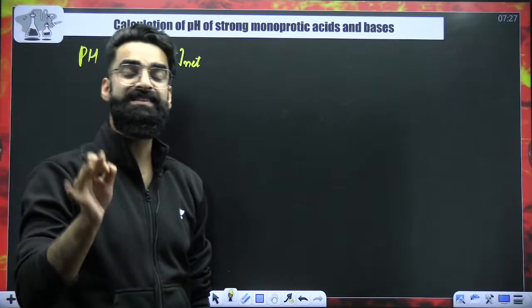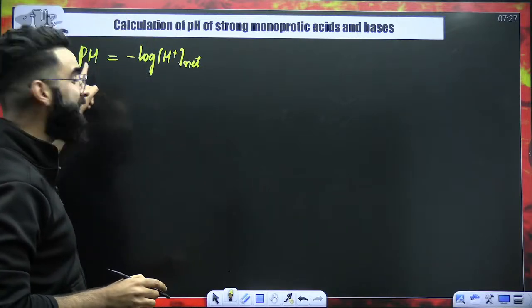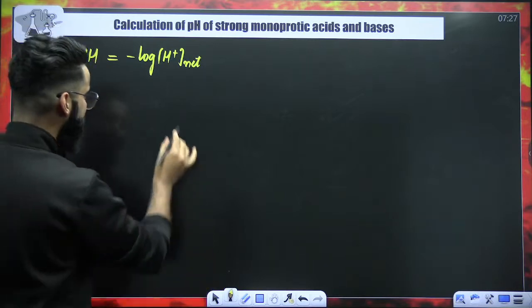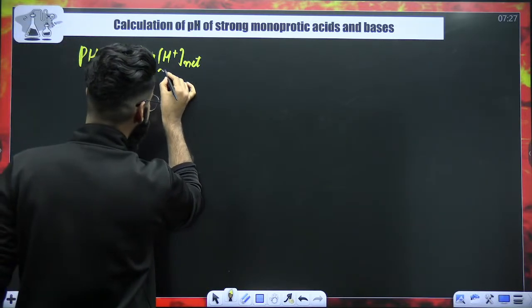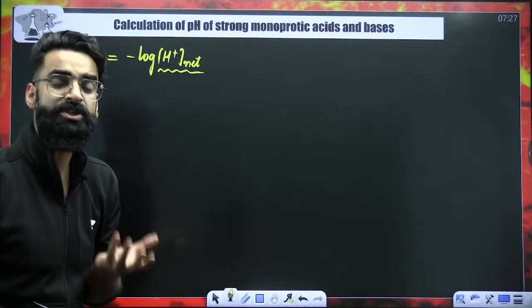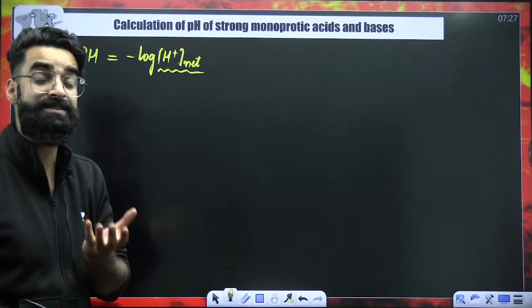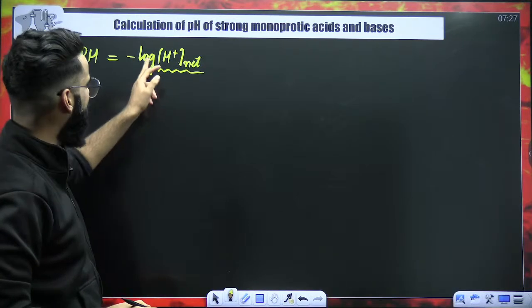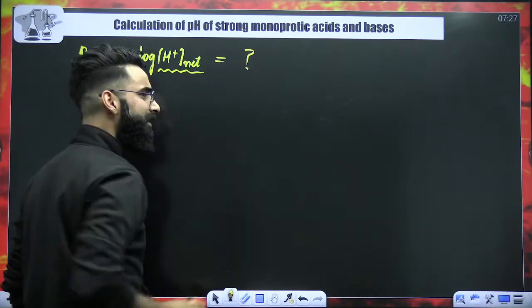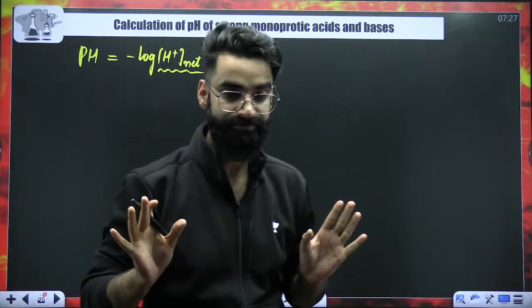So whenever you are supposed to calculate the pH of any solution, your first step will always be to calculate the net H positive ion concentration in the solution. Once you get the total H positive ion concentration, take minus log of it. Whatever value you get, that's going to be the pH of the solution.